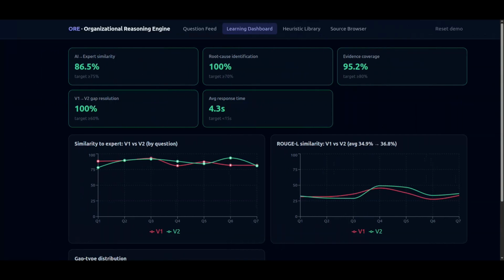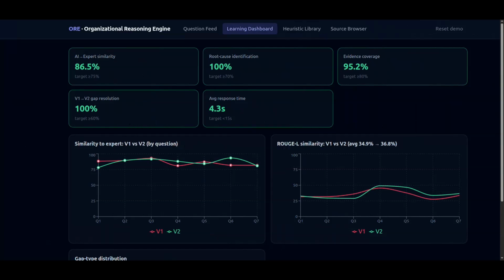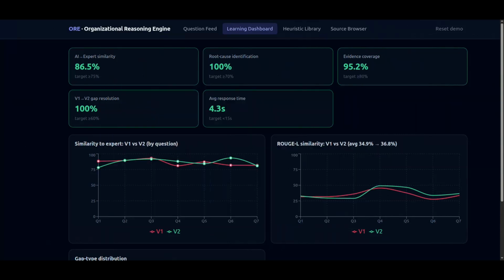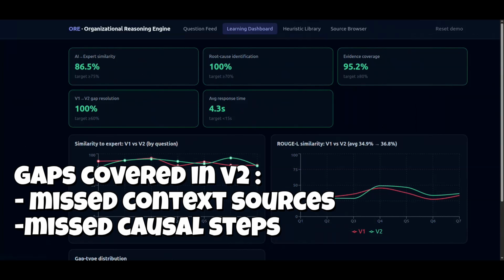I would like to clarify the V1 to V2 response similarity. That is almost level because I'm using MiniLM embedding for my local system and the vector space is small. So the improved V2 answers are not getting enough vector space to spread out. So the scores are similar. That's why we have used a gap resolution metric, where we measure causal steps, context awareness, or documents fetched from the V1 clarification, which are included as an extra step in the V2 requirement so that we can have extra retrieval and context-rich awareness for the retrieval.